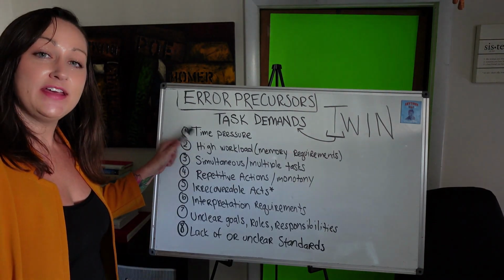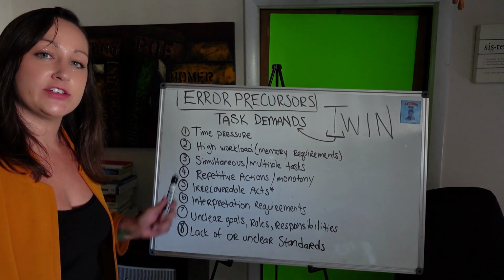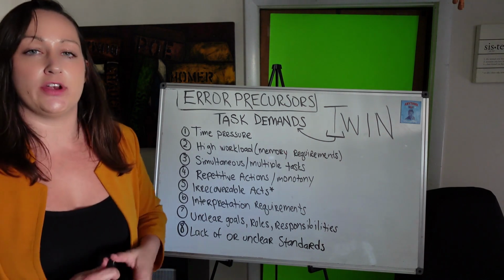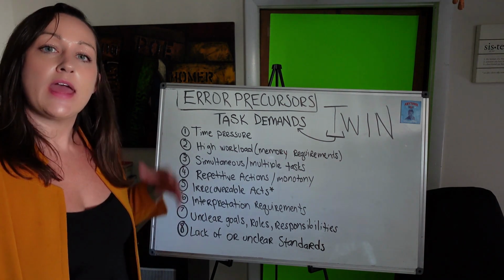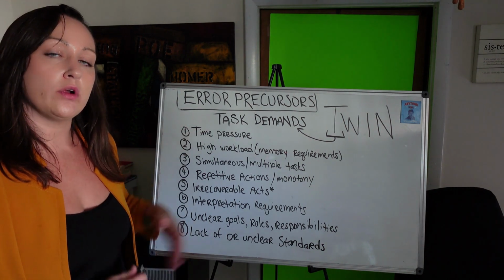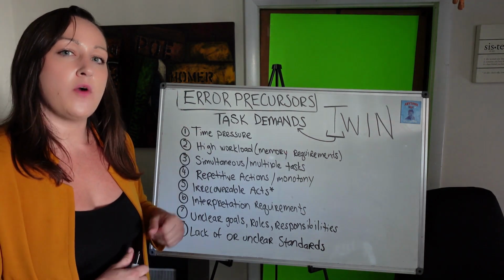And there we have it, the top 8 error precursors under task demands. Now this list of error precursors comes from the International Nuclear Database. And what they have determined is these are the top error precursors in order of impact. Let's go over a few.